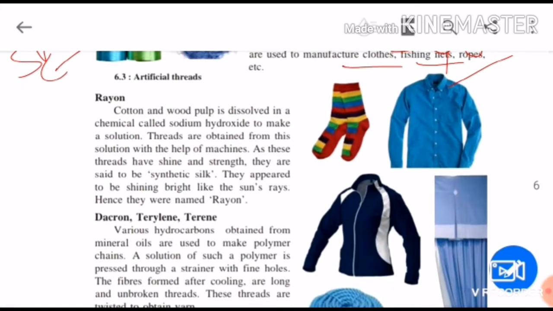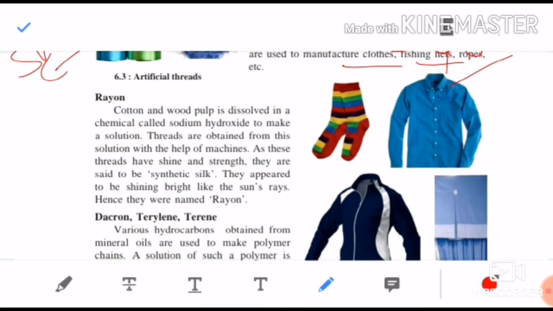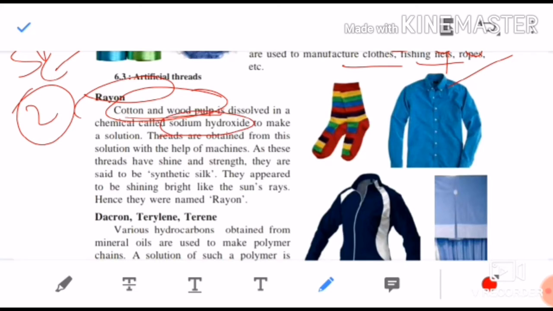Now let's move to the second type of thread, that is rayon. Just see how rayon is made. It is the second type of artificial or synthetic thread. Cotton and wood pulp, these two things are used, and they are dissolved in a chemical called sodium hydroxide to make a solution. They are not just soaked, they are dissolved like salt is dissolved in water. From this solution, the rayon threads are produced with the help of machines.